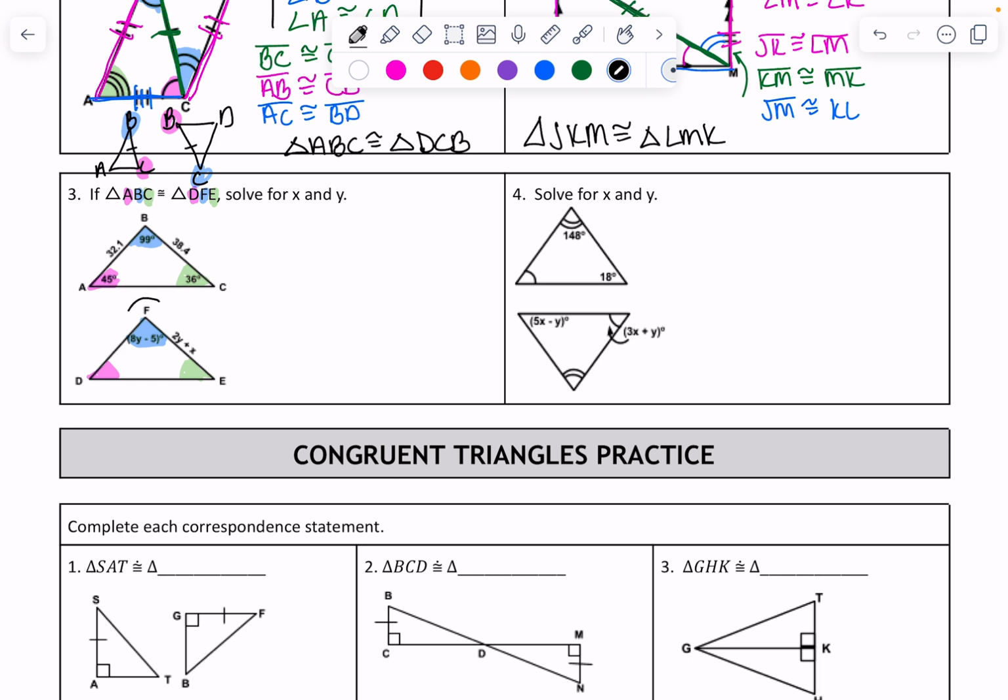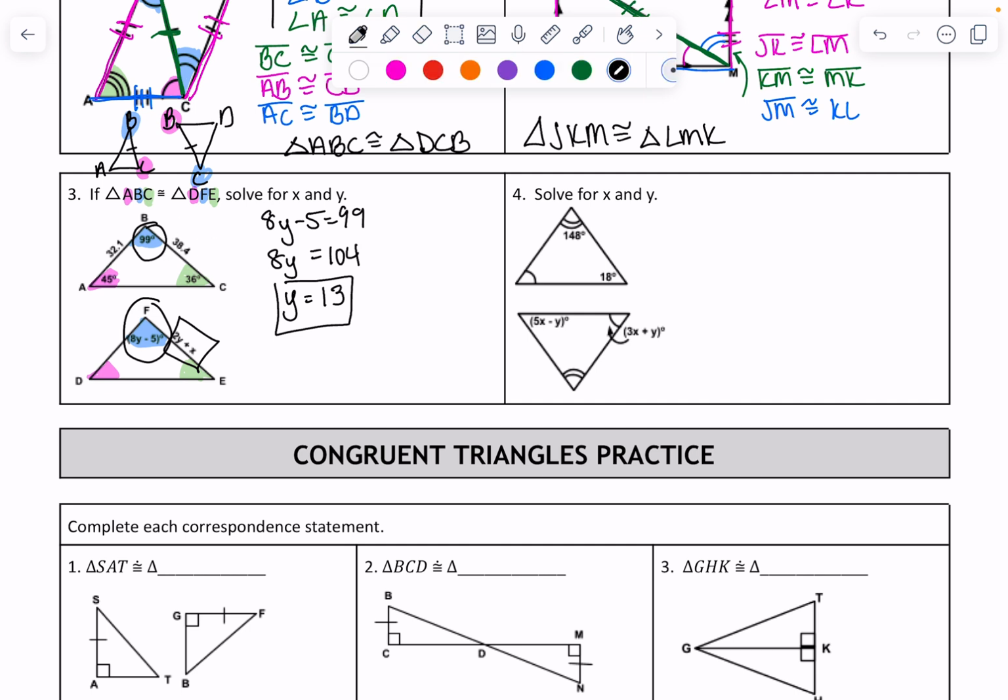So let's solve for y. We can set these two blues equal to each other. 8y minus 5 is equal to 99. Add 5 to both sides, and that's 104. Divide by 8 on both sides, and y is 13. So now we can deal with these.